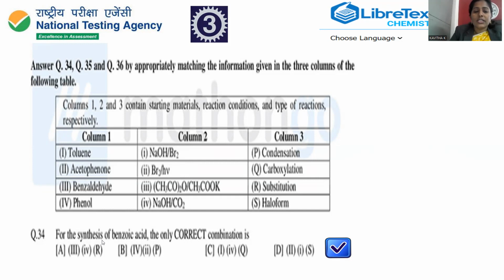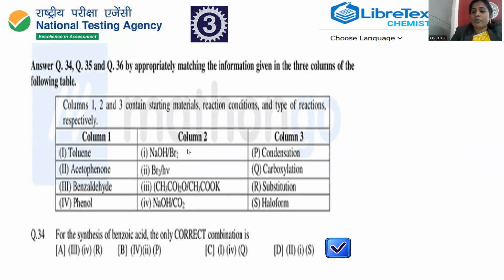So the question is the synthesis of benzoic acid, the correct combination. In order to make benzoic acid by this pathway, what process do we need? The correct answer is 2, 1, S. What is 2? Acetophenone, which is benzene with C double bond O CH3. That acetophenone can be treated with the reagent sodium hydroxide and bromine.